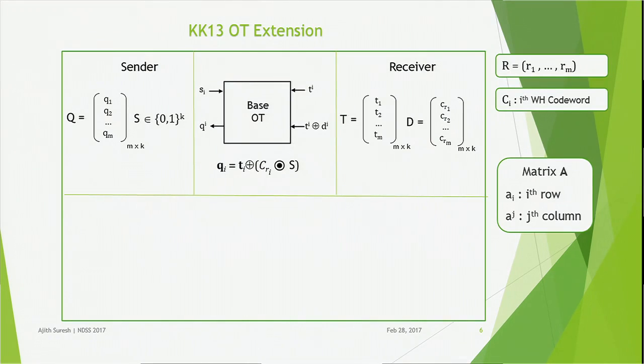Let's see the KK13 protocol in some more detail. I use the following notation in the presentation. For a matrix A, subscript i denotes the ith row of the matrix, and superscript j denotes the jth column. The KK13 protocol uses a linear code named Walsh-Hadamard code, or in short WH code. There are k Walsh-Hadamard codewords of k bit length, and we denote C subscript i as the ith Walsh-Hadamard codeword. The distance between any two Walsh-Hadamard codewords of k bit length is exactly k by 2.